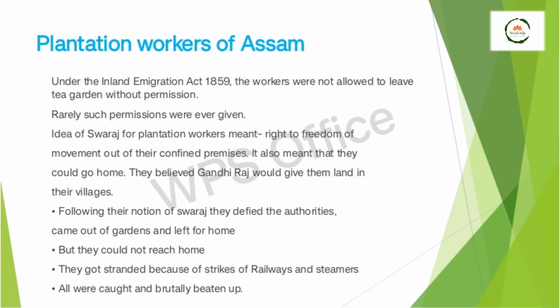Under the Inland Emigration Act, the plantation workers of Assam were not allowed to leave their tea gardens without permission. That created anger among the tea plantation workers, as there was no freedom. So following their notion of Swaraj, they defied the authorities, came out from the gardens and left for home, but they could not reach home due to the strike by the railways, and they were caught by the policemen and brutally beaten up by them.